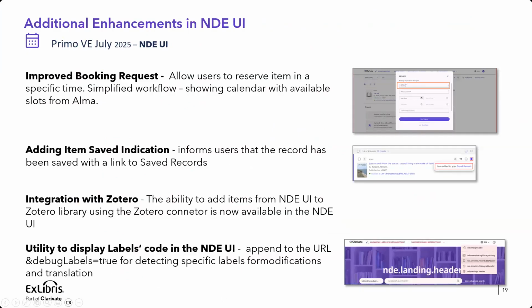More things that I would like to demo that can serve you is the utility that we made available. We know that you like to change and modify labels and adjust them to your needs and to make the labels more readable and understandable for your patrons. So you are using the option to customize the label. We added a new utility that allows you to easily identify the label codes.